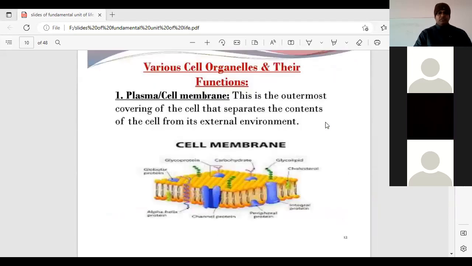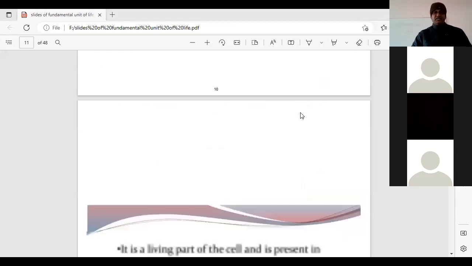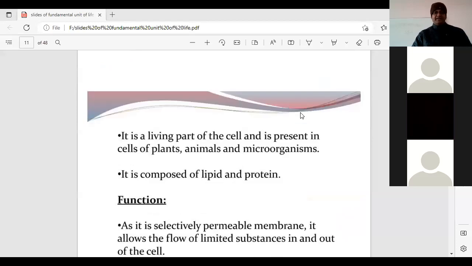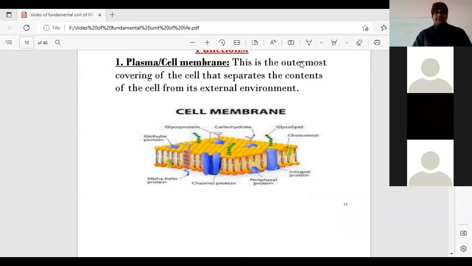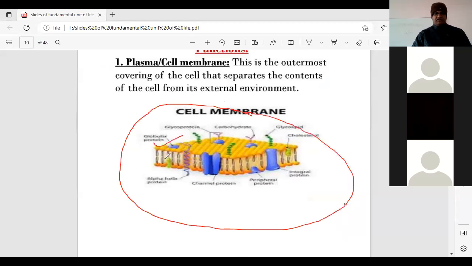Students, though this diagram is not included in class 9 NCERT, it is just to make you understand how the plasma membrane looks. What is the structure of the plasma membrane? It is a lipid bilayer. Why are we saying lipid bilayer? Because this diagram is called the fluid mosaic model of the plasma membrane. These are the lipid molecules, the yellow colored ones.